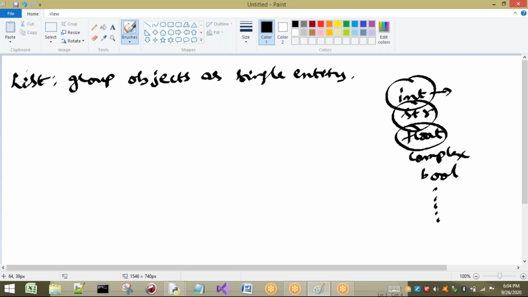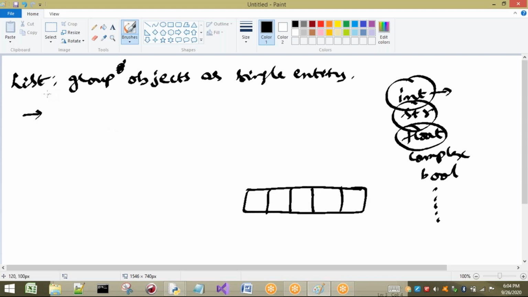But first we have to understand what a group of objects is. If we want to group the objects as a single entity, then we have to go for list. A list has some properties. First, we can group. That means if we want to store a group of elements, then we can use the concept of list.